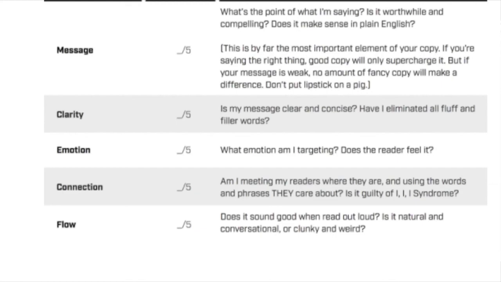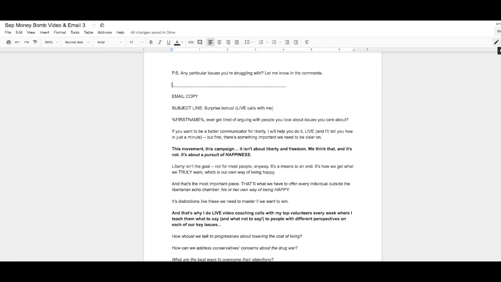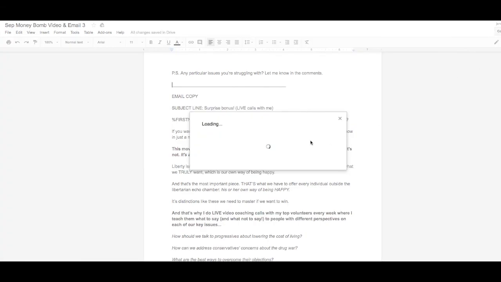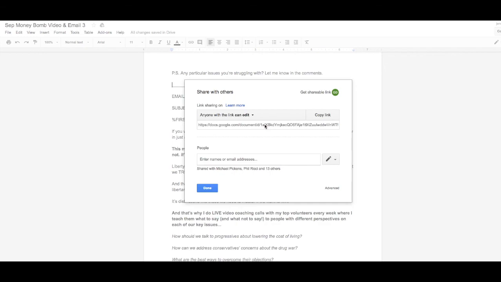So go through each of those 5 things literally and kind of give it a score in your mind, 1 to 5, on the message, the clarity, the emotion, the connection, and the flow. And when you feel like you've got a 5 out of 5, then you're going to click here in the upper right to share your work, to grab the share link to then email to your team leader for approval and publishing.